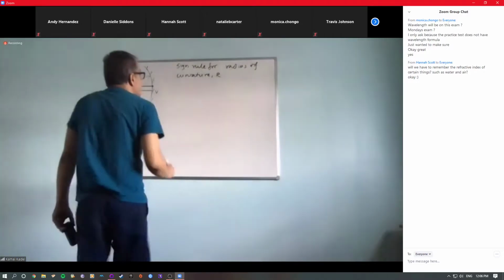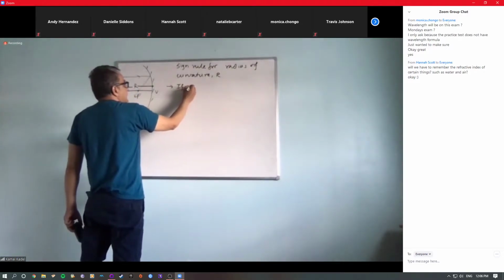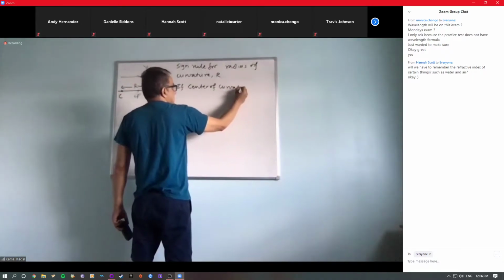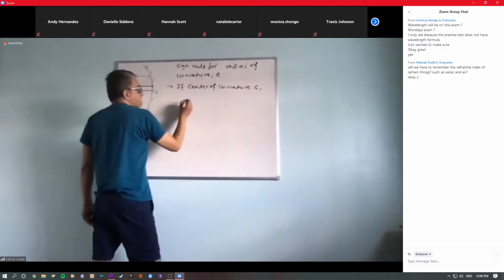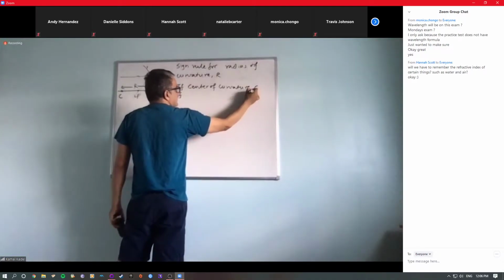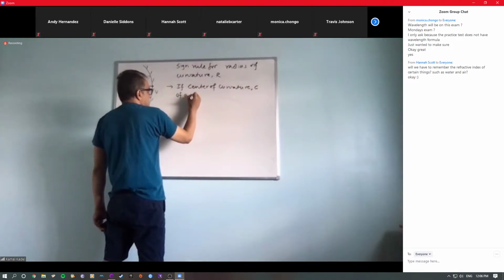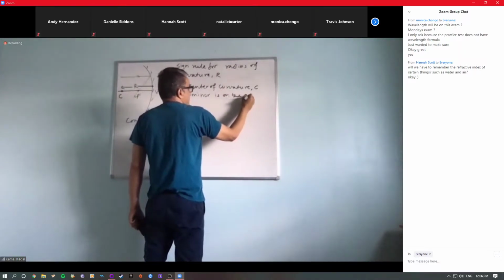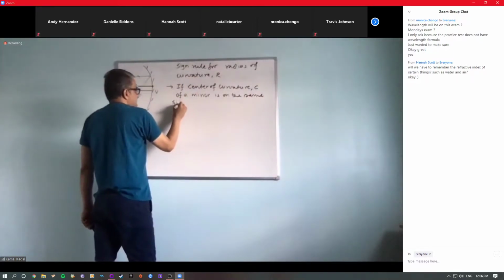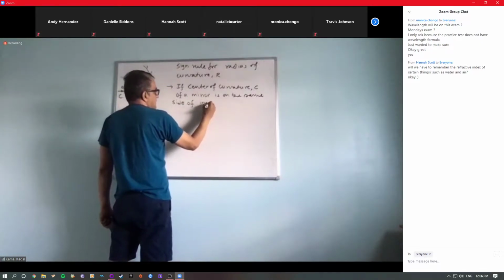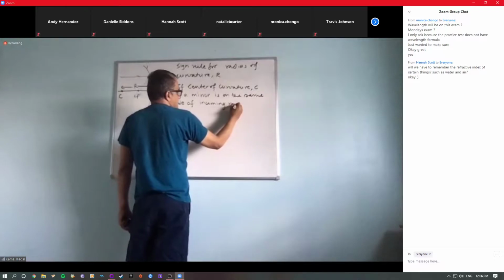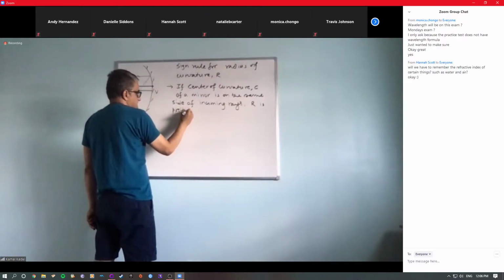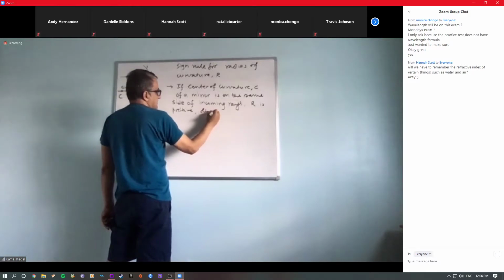Now, if C means center of curvature, if the center of curvature C of a reflecting surface or mirror is on the same side of the incoming rays, R is positive, otherwise negative.